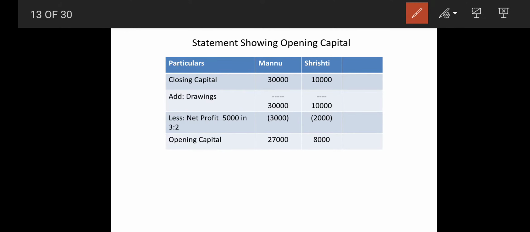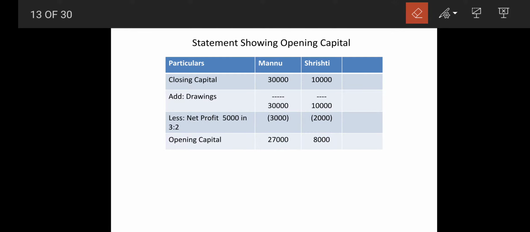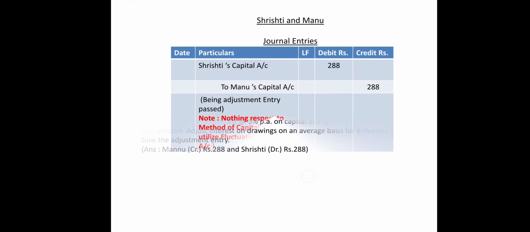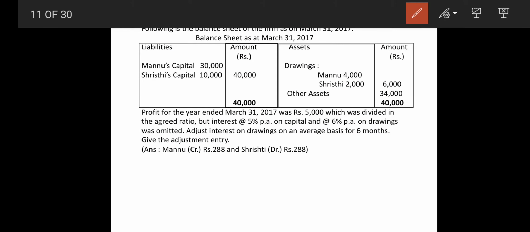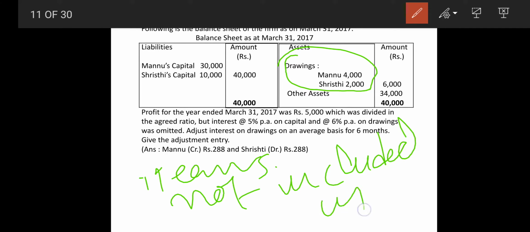Now we switch to a statement showing opening capital. Closing capital is how much? 30,000 and 10,000. Now drawings I will not be adding. Why are drawings not added? That is also one question. Because in the sum, drawings are shown on the balance sheet asset side, which means they are not included in capital.